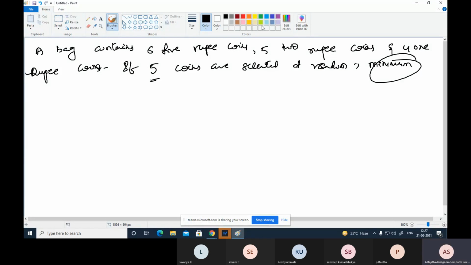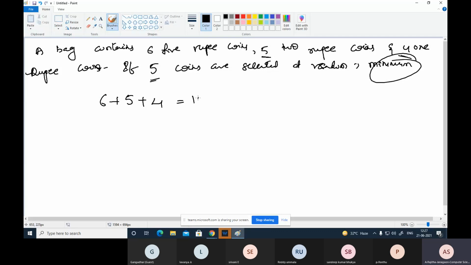Minimum amount find out చేయాలి. So for finding the minimum amount here, suppose a bag contains 6 5-rupee coins, 5 2-rupee coins, and 4 1-rupee coins.